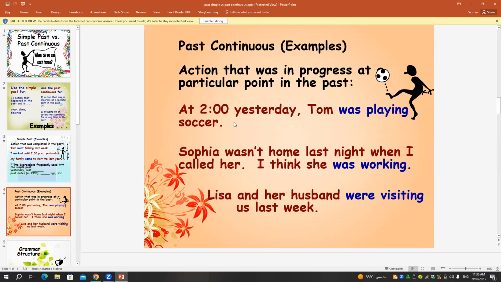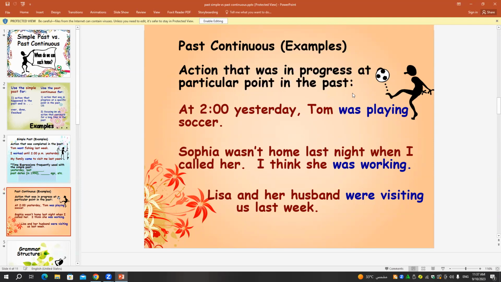For example, here at 2 yesterday, Tom was playing. If I want to use not here in the negative form, it will be what? Yes, excellent. At 2 yesterday, Tom wasn't playing. If I want to ask using was: was Tom playing at 2 yesterday? Yes, excellent. How about number 2?